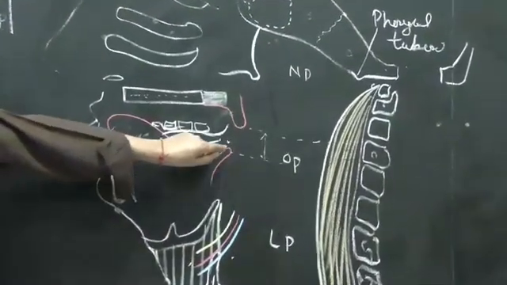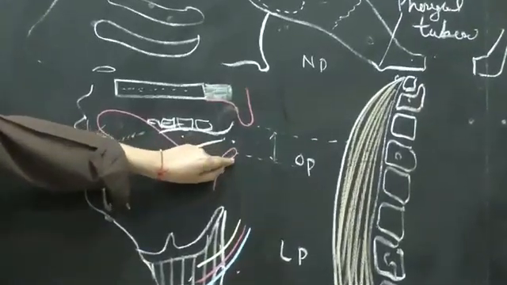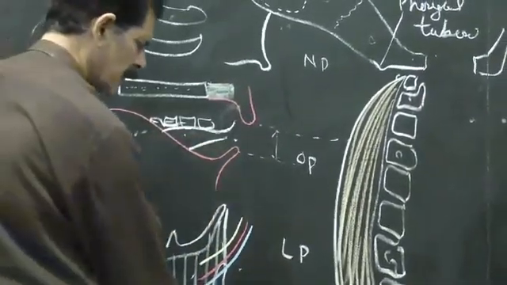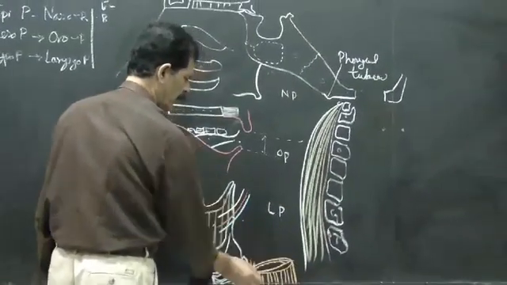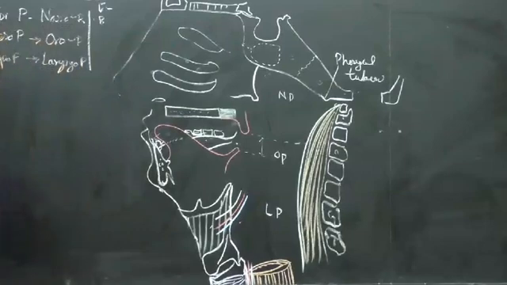The laryngopharynx starts from the tip of the epiglottis, and where does it end? At the lower border of the cricoid cartilage. So this is how we divide the extent of the three parts of the pharynx.